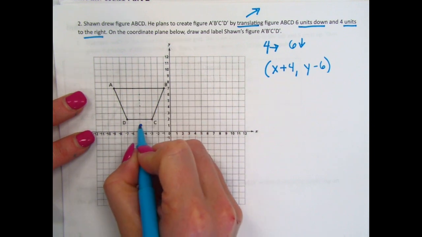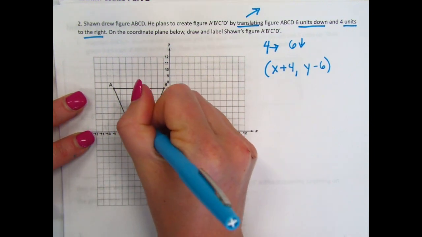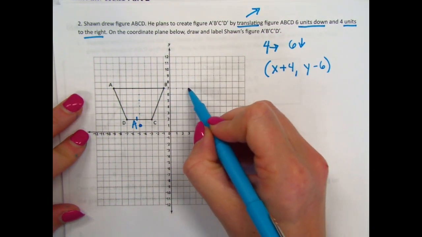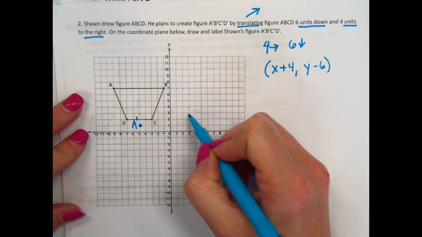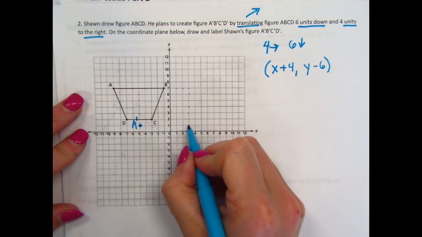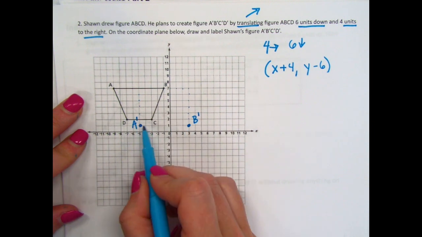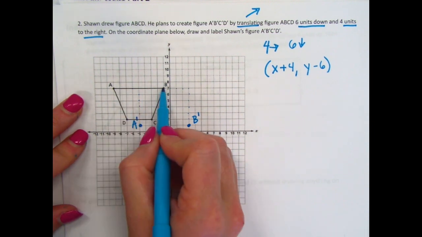And I'm going to label A prime. B, 1, 2, 3, 4, 1, 2, 3, 4, 5, 6. B prime. And we notice A and B are still in a straight line, just like they were here.